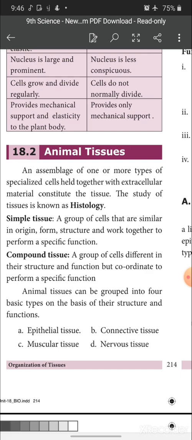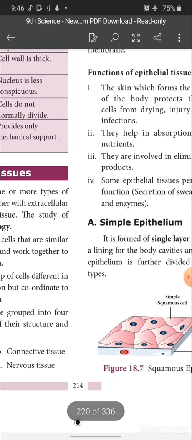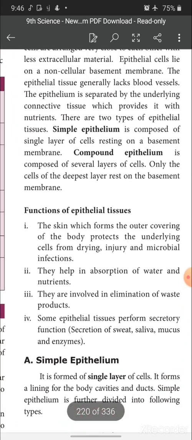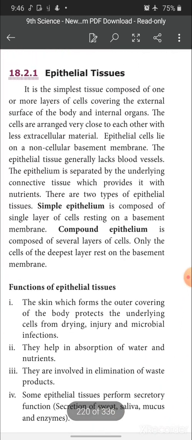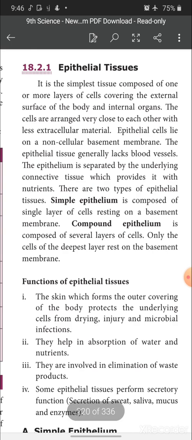Animal tissues can be grouped into four basic types on the basis of their structure and function. They are epithelial tissue, connective tissue, muscular tissue and nervous tissue. Let's see about epithelial tissue.